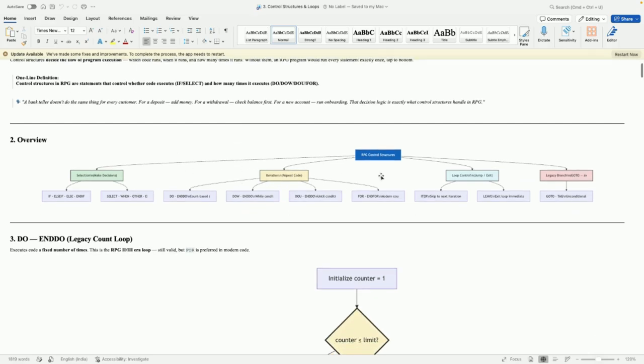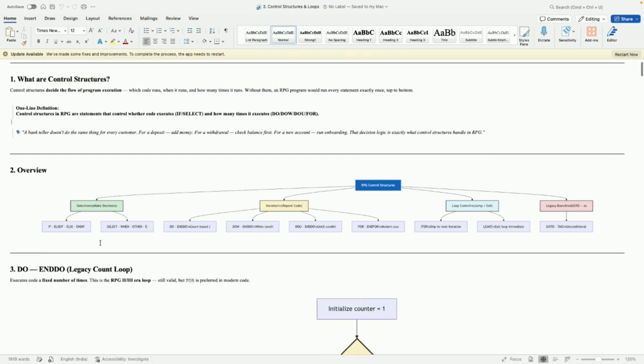Just an overview of the control structures: you can see if, else if, and select when. These make a decision, as I said just now. For example, you want to make a transaction to a beneficiary from your current account, not your savings account. If you want to select that type of account, you can use select and when. We can discuss each and every control in detail.